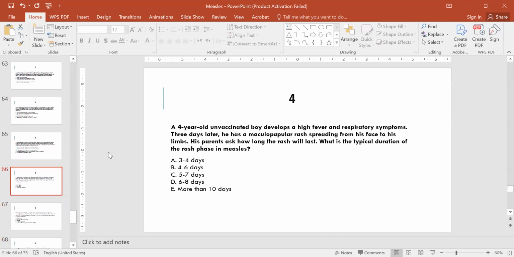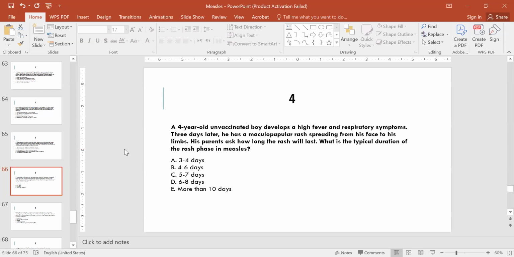Question number four. A 4-year-old unvaccinated boy develops a high fever and respiratory symptoms. 3 days later, he has a maculopapular rash spreading from his face to his limbs. His parents ask how long the rash will last. What is the typical duration of the rash phase in measles?